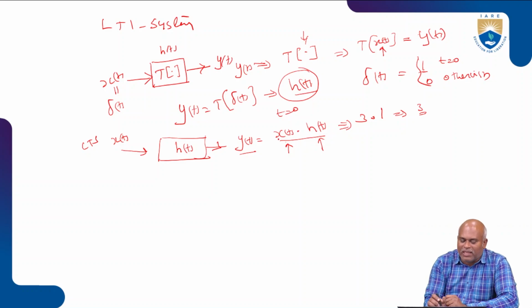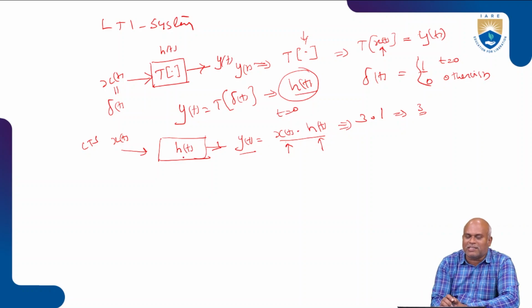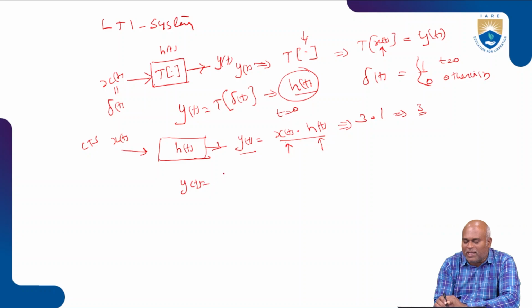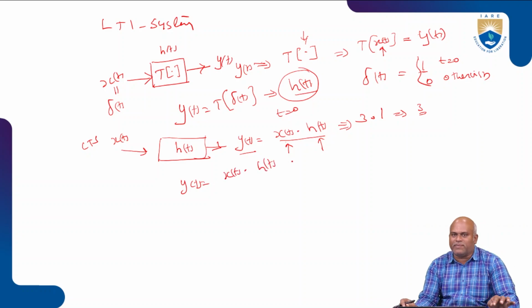That is why, finally, for the LTI system, we give the input as x of t, and the system response is represented as y of t equal to x of t convolved with h of t. This is the normal case.